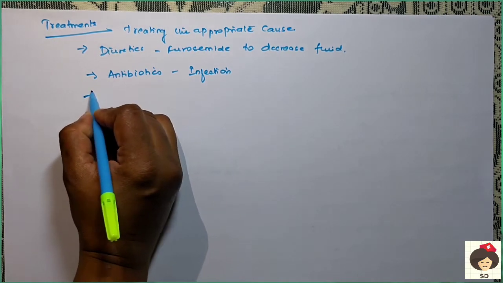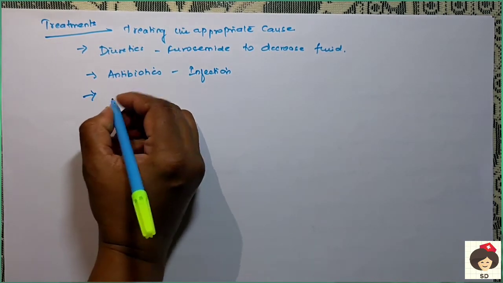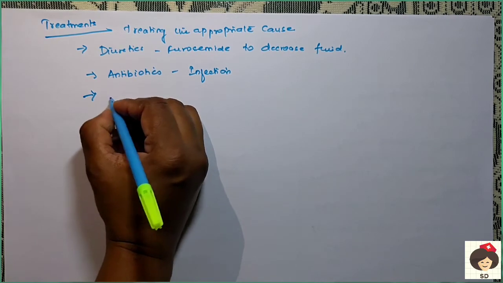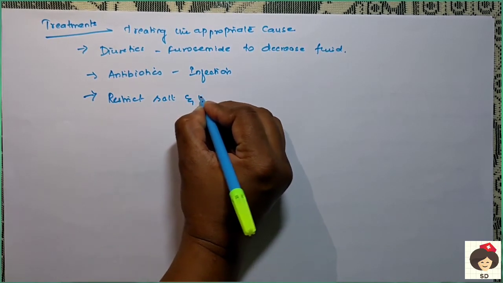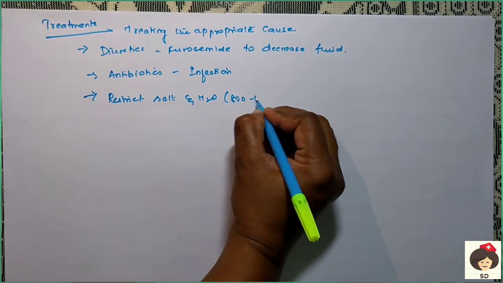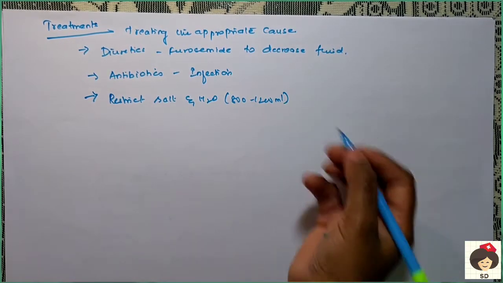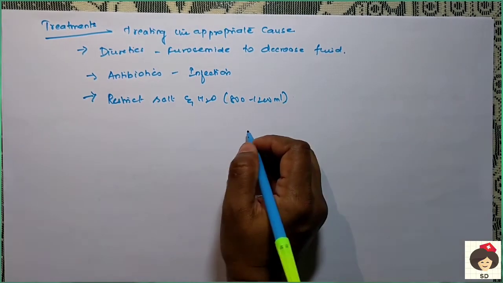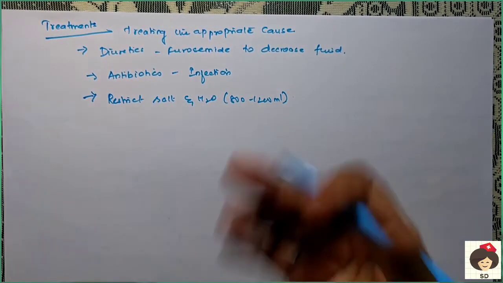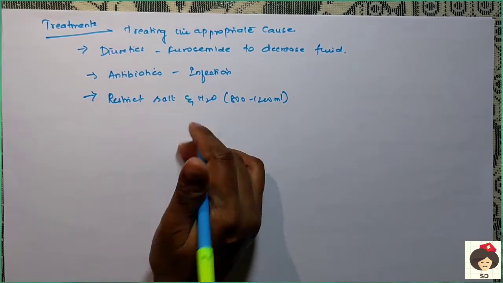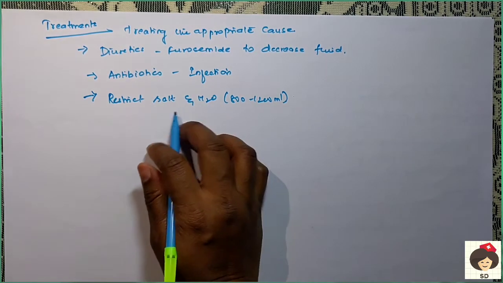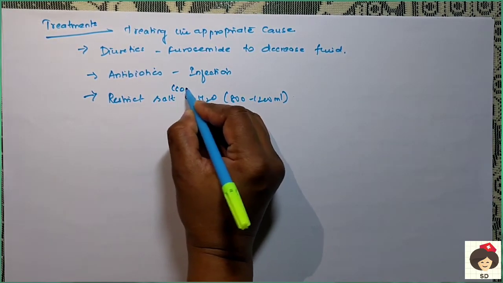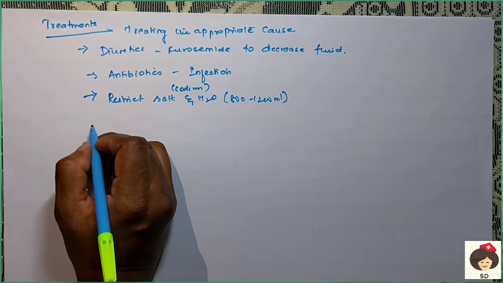Okay, and then you have to restrict salt and water. Okay, so usually 800 to 1200 ml of water is only given. This is because increased water can accumulate more fluid. Okay, so restrict salt. Salt also increases more water in the pleural space, so that is sodium. Okay, salt or sodium, and water has to be restricted.